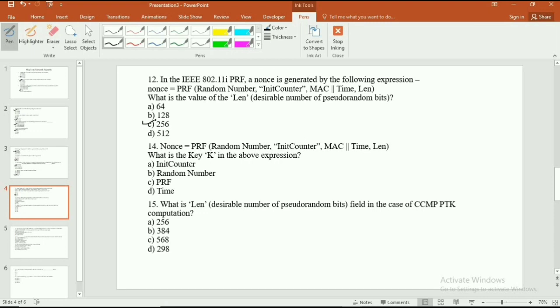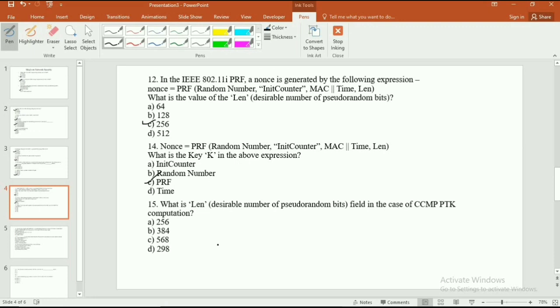Now the 14th question is nonce is equal to PRF random number, init counter, MAC, time, lane. This is also the expression. Now here the question is, what is the key k in the above expression? We have to define here the key. Here the options are option A init counter, option B random number, option C PRF, and option D time. The correct answer is option C, PRF.